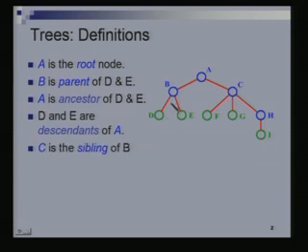C and B are siblings because they have the same parent. B is a sibling of C, C is a sibling of B. G and E are not siblings, please note. F, G and H are siblings.